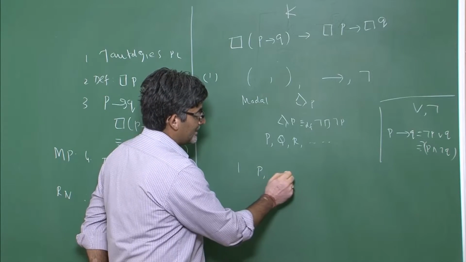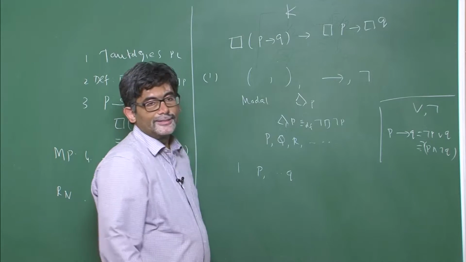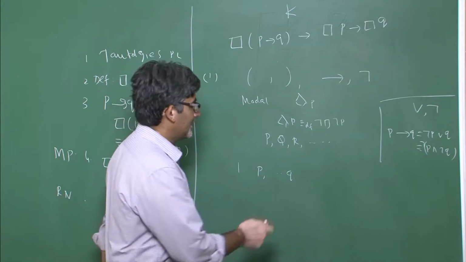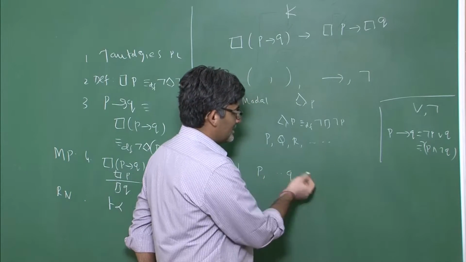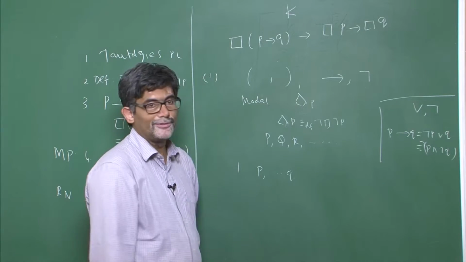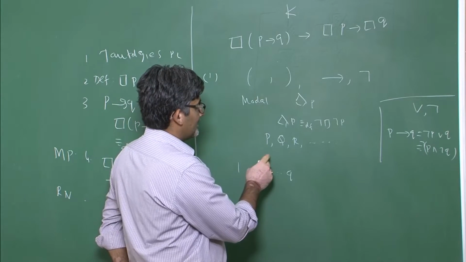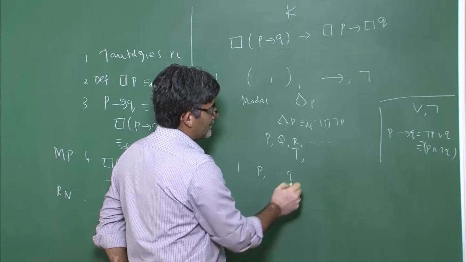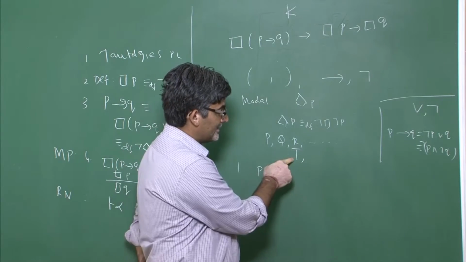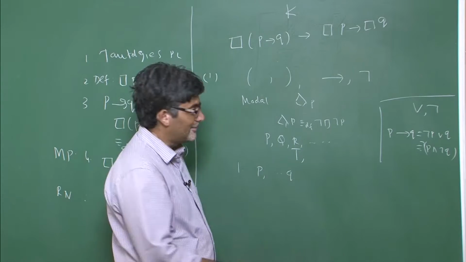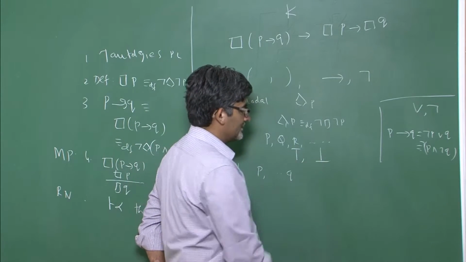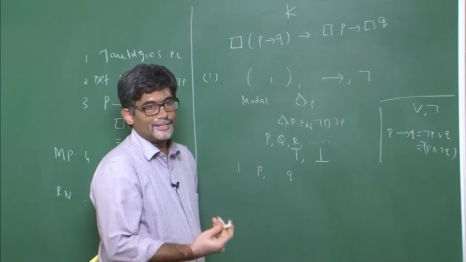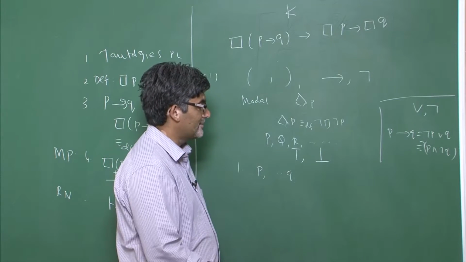If you simply write P, Q, etc., then it is considered to be a well-formed formula. All the propositional variables are considered to be well-formed formulas. One thing which we need to mention here: there are two symbols that we will be using. ⊤ stands for a statement which is always true, and ⊥ stands for those sentences which are always considered to be false.